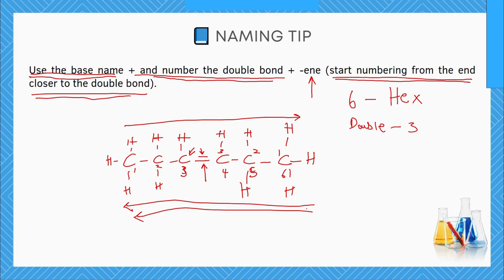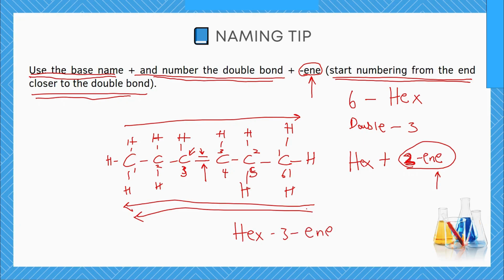On carbon number 3. So we have hex plus 3ene. That shows that the double bond is on carbon number 3. And then we add ene, which we have done over here. So the complete name will now become hex-3-ene. That is the complete name of this compound.